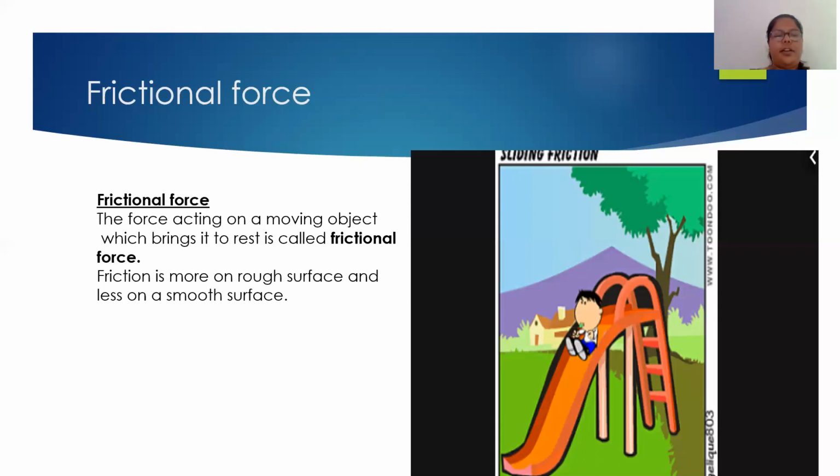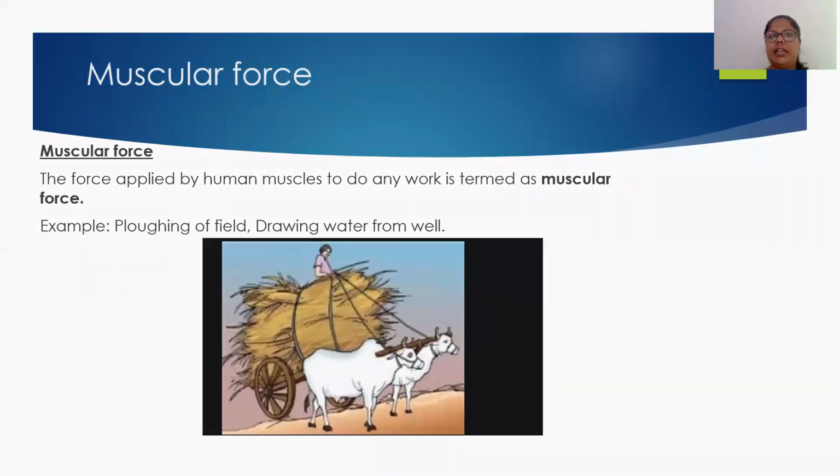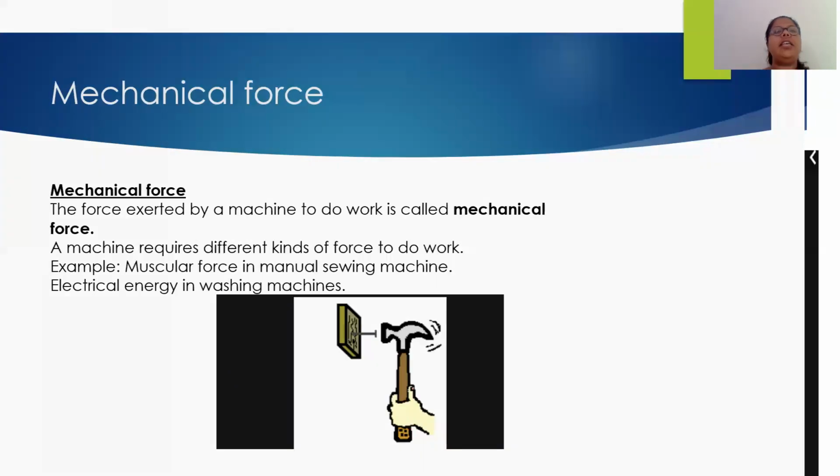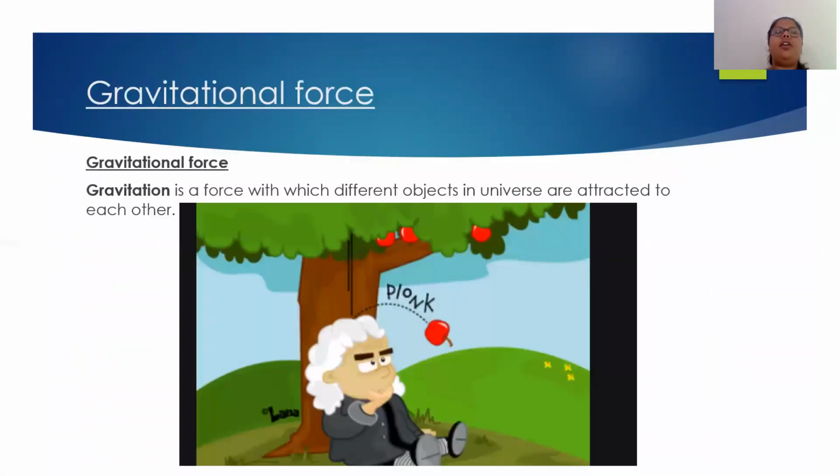Now these are the three types of contact forces that we studied: muscular force, next mechanical force, and our last one was frictional force. Now we are going to learn about non-contact forces. As I told you, with non-contact force, the object which is applying force and the object on which force is applied are not in contact with each other. It will be termed as non-contact force.